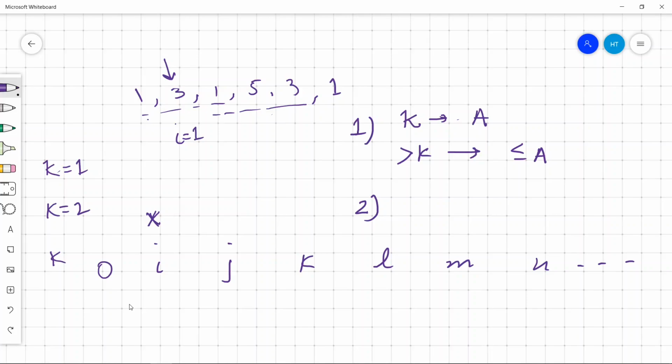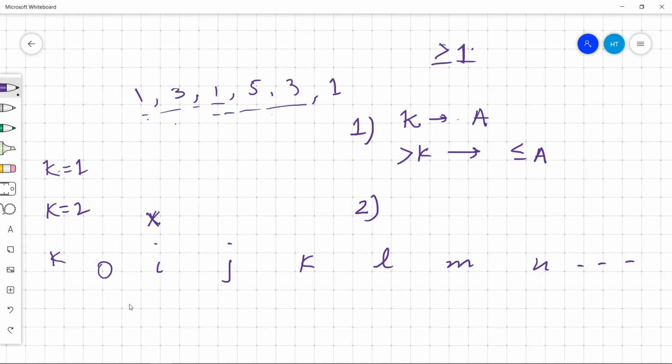So 3 cannot be the answer for K equals to 1, right? It can be for it. We can consider it for all K greater than or equal to 2, because 3 is occurring at index 1, and since it has not appeared before, the answer should be minimum. It should be minimum K equals to 2 for 3 to consider. So we can consider 3 only for K equals to 2 right now.